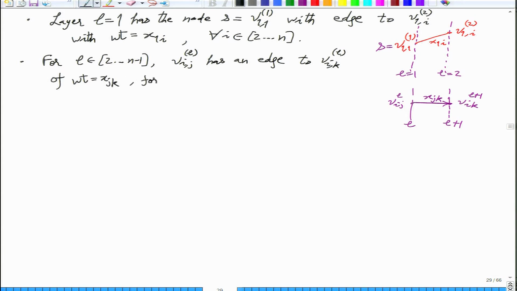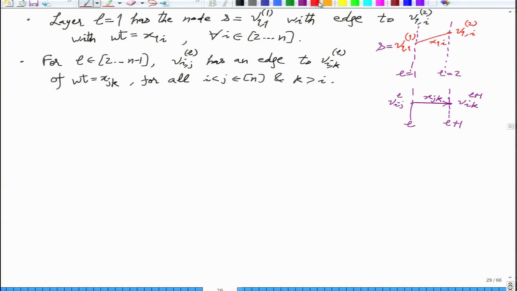Do this for all I less than j, 1 to n, and k, the only condition is it should be more than I. Okay, so do it for all these k's that are bigger than I and between 1 to n, and for all these ij's also. So this describes the edges that will cross layer L to go to layer L plus 1. So that describes all the intermediate layers and the first layer.